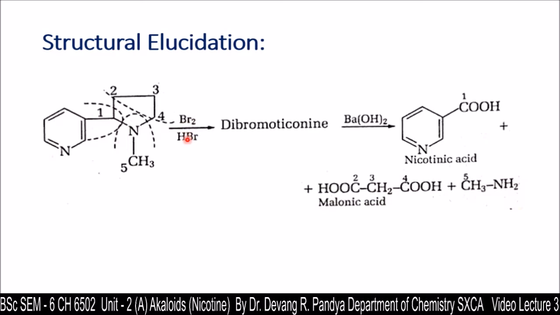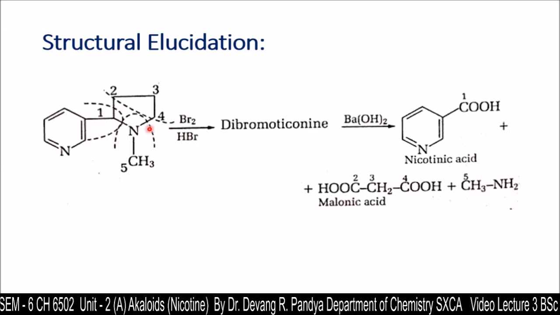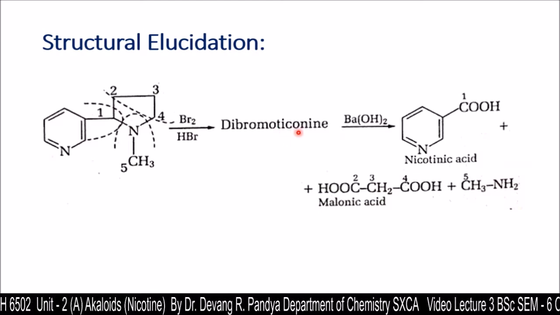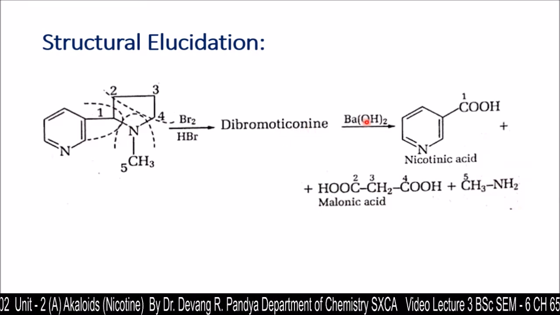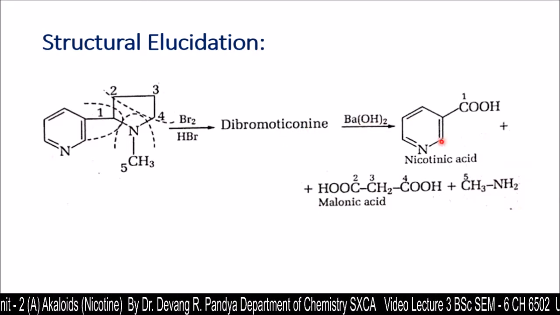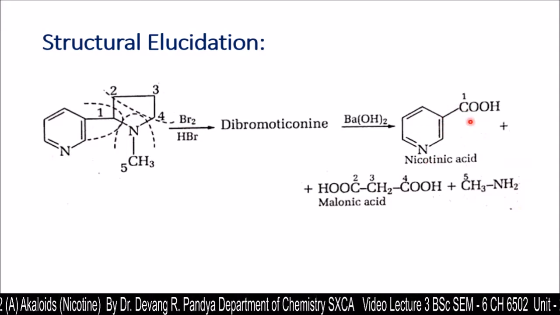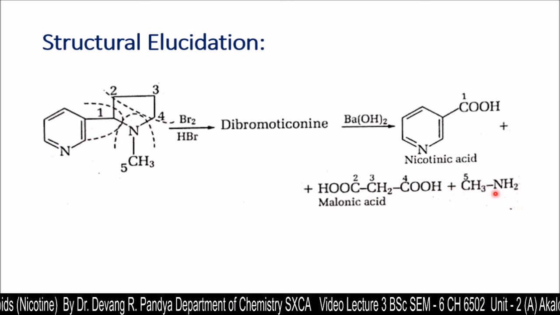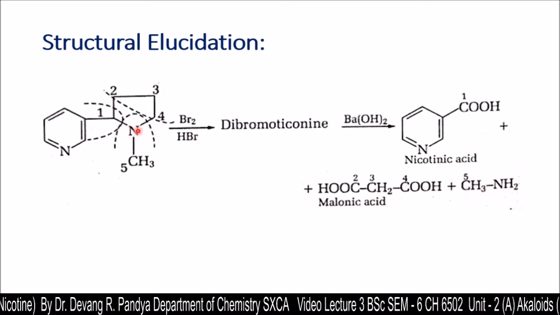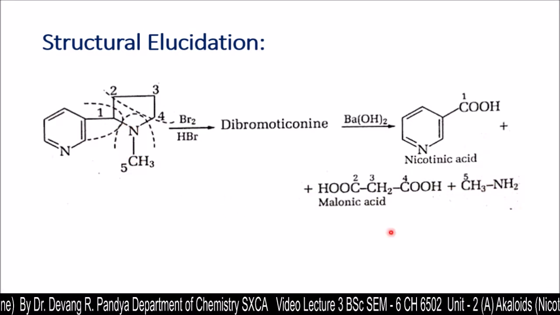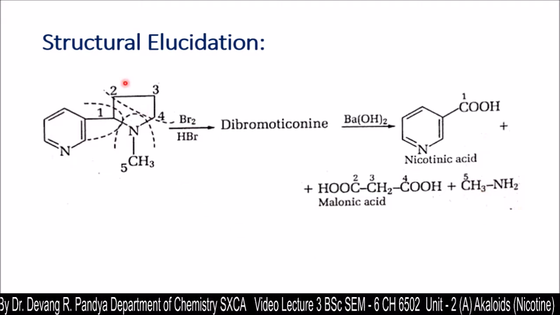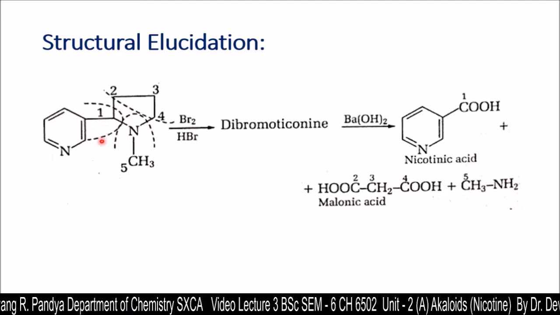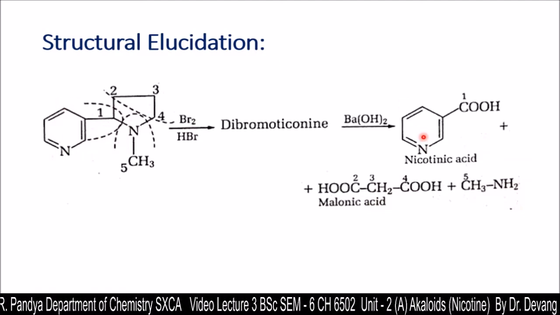So treating with bromine in presence of hydrobromic acid, we're going to get dibromocotinine, and that is treated with barium hydroxide. We're going to get nicotinic acid, that is one part, malonic acid, that is the other part, and methylamine. So this portion is going to be methylamine, this portion is going to be your malonic acid, and this portion is going to form your nicotinic acid.